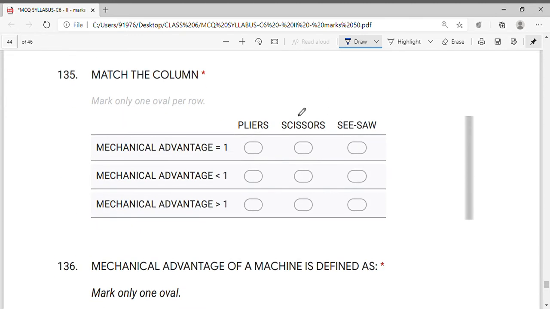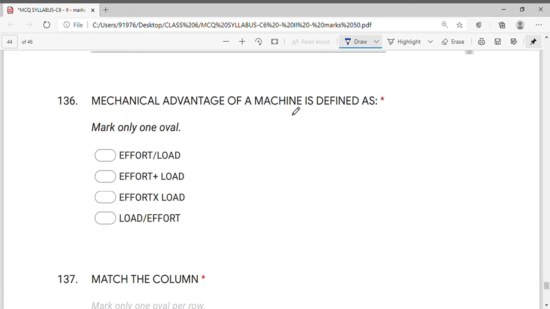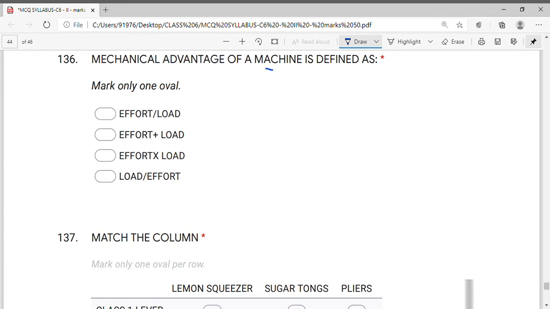Match the column. Mechanical advantage equal to 1: seesaw. Mechanical advantage less than 1 would be in scissor, and mechanical advantage greater than 1 is plier. Mechanical advantage of a machine is defined as load upon effort. Mechanical advantage of a lever is effort arm upon load arm.